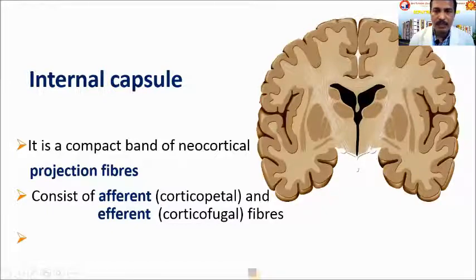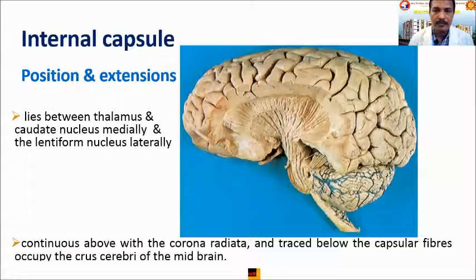If you see the next picture, this part of the cortex with the lentiform nucleus is removed, so that we can have a picture like this, where we can see the internal capsule. The anterior limb of the internal capsule is here, seen where the lentiform nucleus is removed. And there we can see some fibers fanning out from the internal capsule. That is the corona radiata.